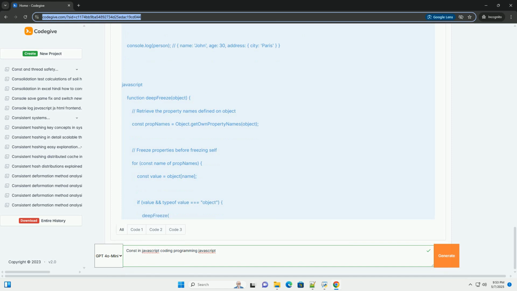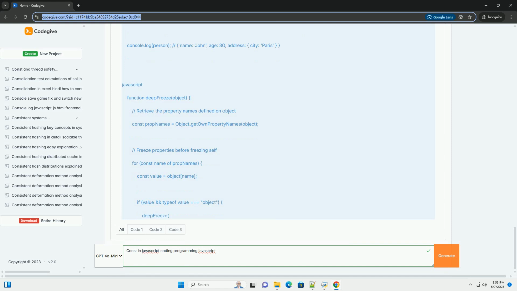Optimization. In some cases, JavaScript engines can optimize code that uses const more effectively because they know the value will not change. However, the performance benefits are usually minimal. More predictable code. Knowing that a variable's binding will not change makes your code more predictable and easier to reason about.